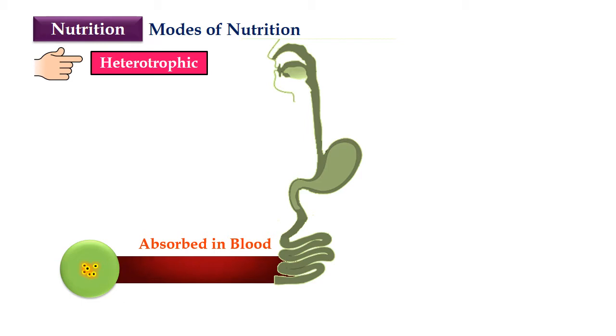Digestion of cellulose in these animals occurs due to the presence of special bacteria in the rumen, which humans lack. We don't have this bacteria, but they have it in the rumen. Other animals like horses and rabbits have a cecum which also possesses the bacteria required for digestion of cellulose. So this is how different organisms have different types of digestive systems, and a different way of digesting their food.